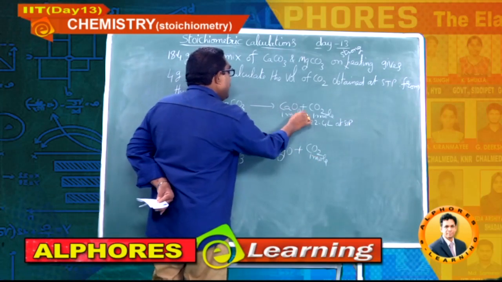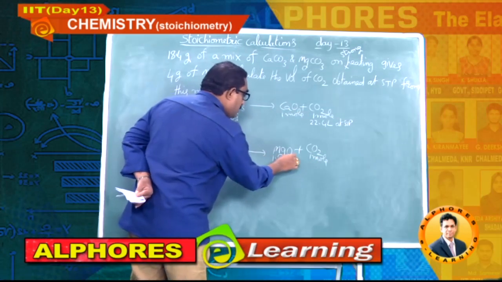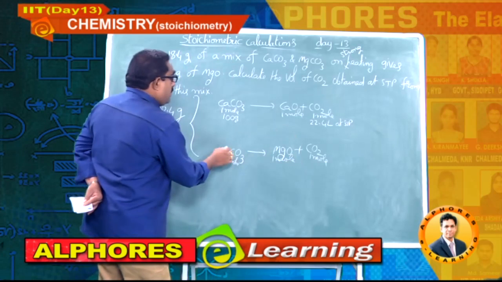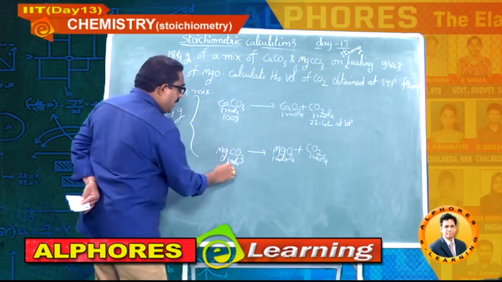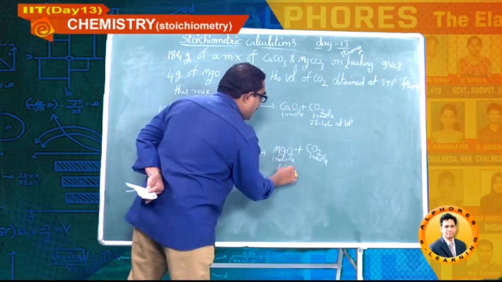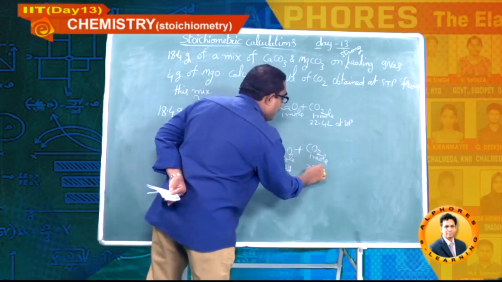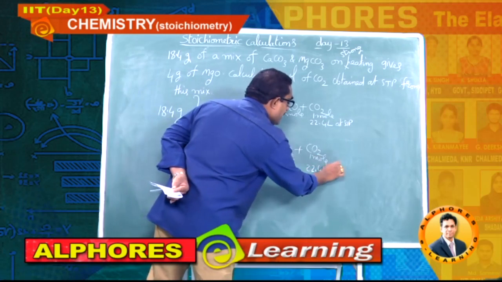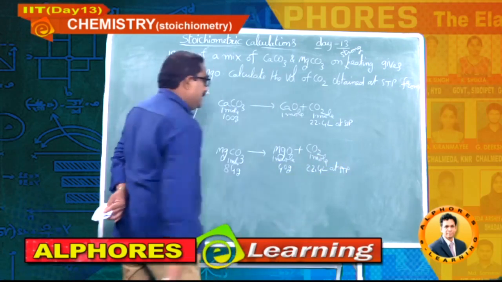Here also 1 mole. Molar mass, just now I have calculated, 84 grams. Here molar mass 40 grams. Here volume at STP for 1 mole is 22.4 liters, students.